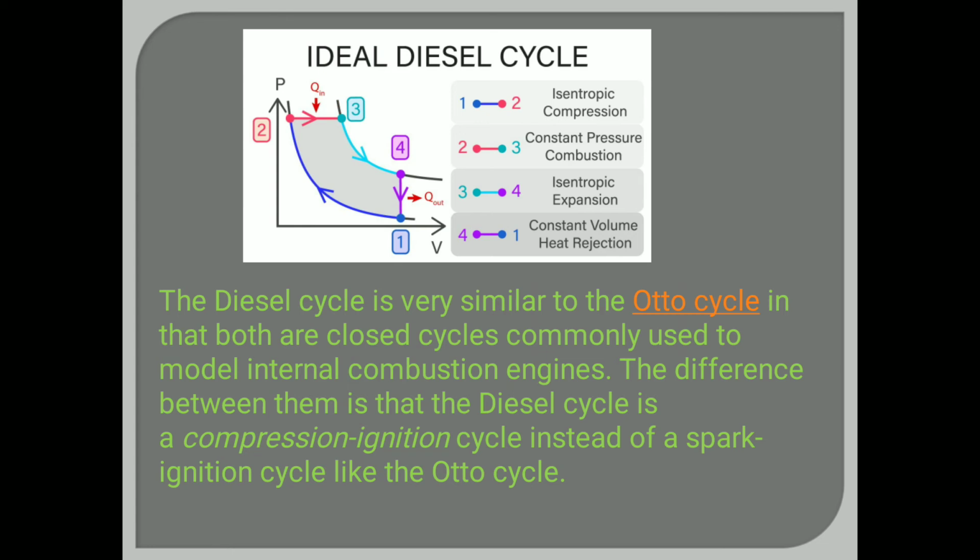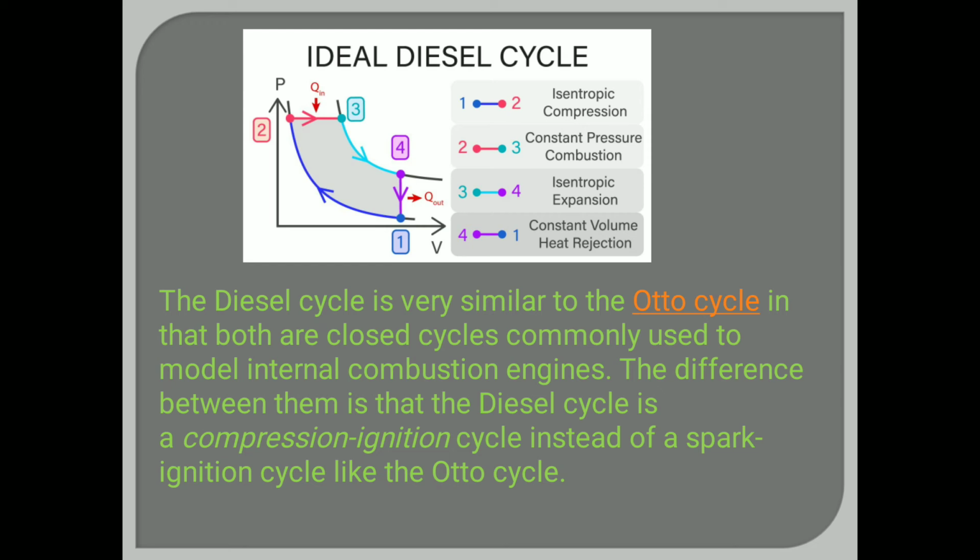Now we will see the ideal diesel cycle. Here the cycle also represents 4 steps, that is 1 to 2, 2 to 3, 3 to 4 and 4 to 1. And all these steps have names: isentropic compression is the first step. The second is constant pressure combustion. Third is isentropic expansion. And the fourth and last is constant volume heat rejection.